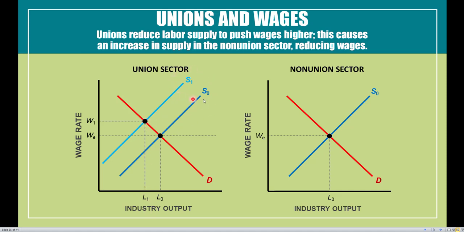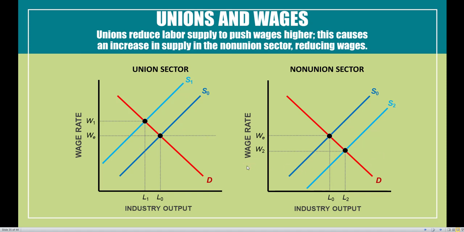Where are the people that could not get into the union? Where do they have to go? They have to go into the non-union sector because they could not get into the union itself. And when they have to go into the non-union sector and these particular jobs, then the supply is going to increase. But as we've seen before, as supply increases, that's going to decrease the wages from WE to W2. And once again, we notice that the wage gap of W1 minus W2 is going to emerge and can help to explain why those in the union sector earn on average 10 to 20% more than those in the non-union sector within the same industry.